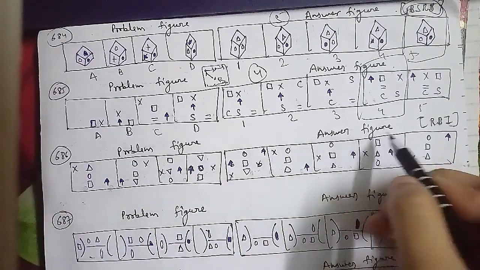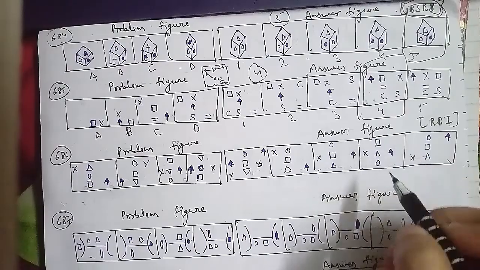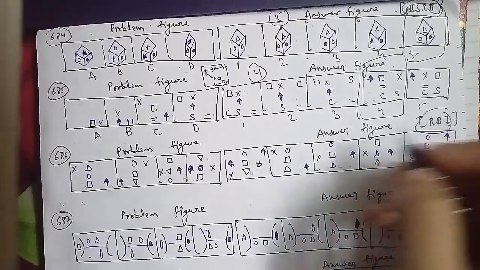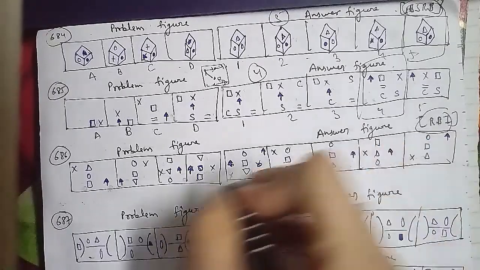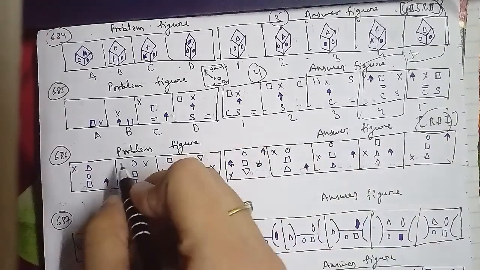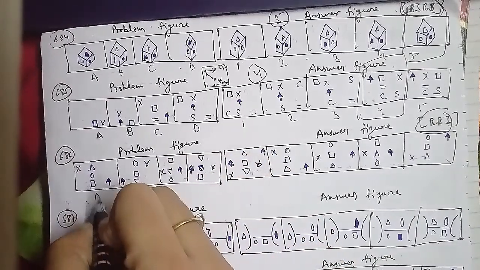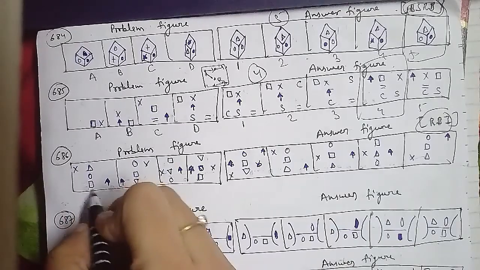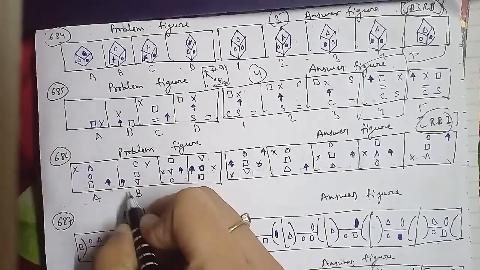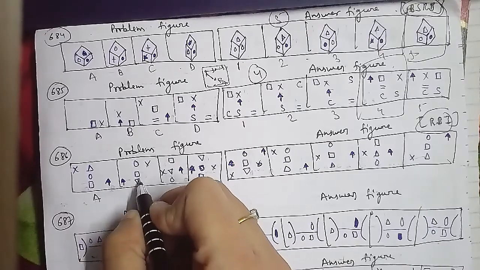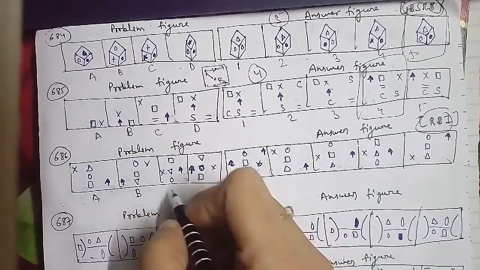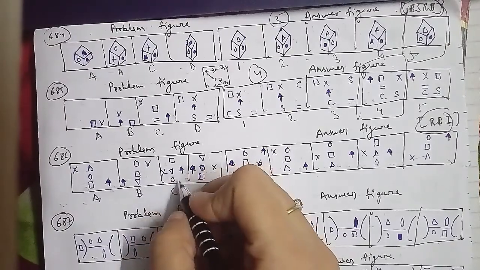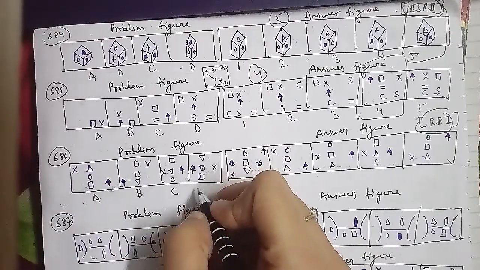In the problem figure, for figure A, we have a cross, triangle, circle, rectangle, and arrow. In figure B, we have an arrow, an inverted triangle, rectangle, circle, and cross, that is multiply. Figure C is a cross, rectangle, triangle, and of course circle and arrow. Then in figure D, we have an arrow, rectangle, circle, an inverted triangle and arrow as well. And these are the answer figures, which will be named 1, 2, 3, 4, 5 respectively here.